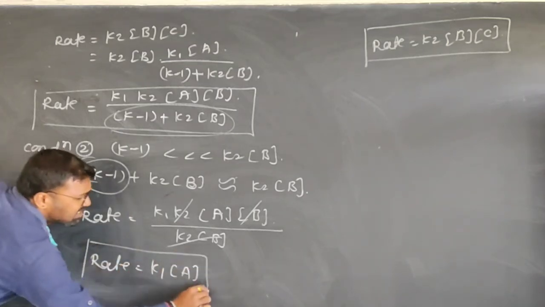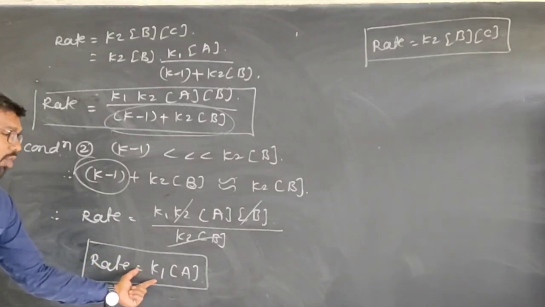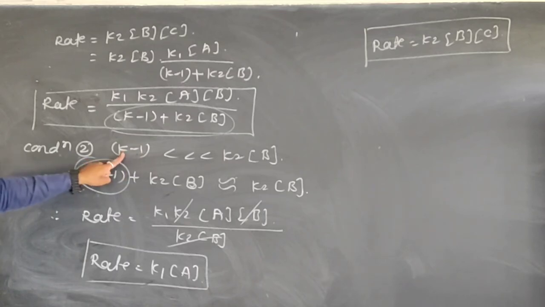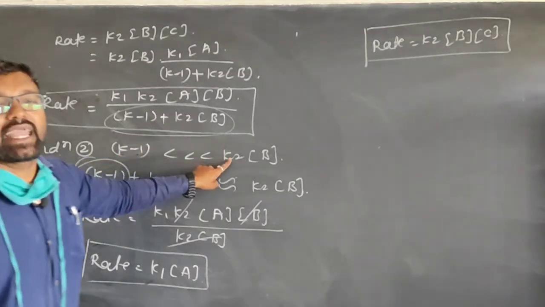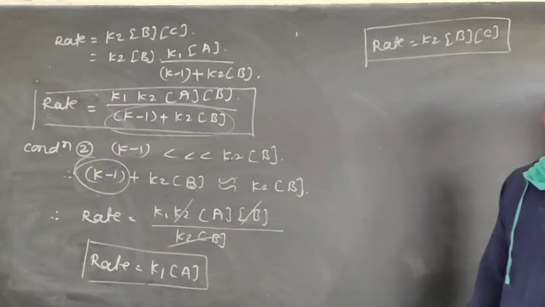If you observe this rate law, I can say that this reaction obeys first order kinetics when applying the condition K-1 far less than K2 into B. This is the actual use of the steady state approximation.